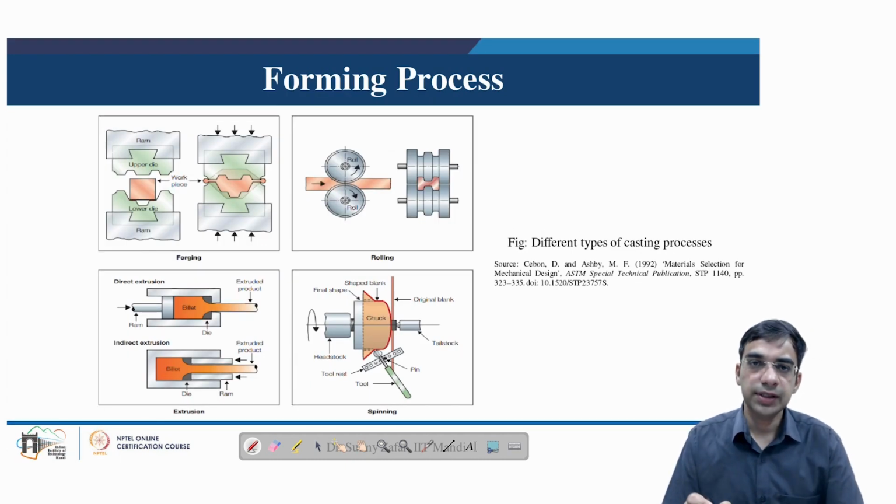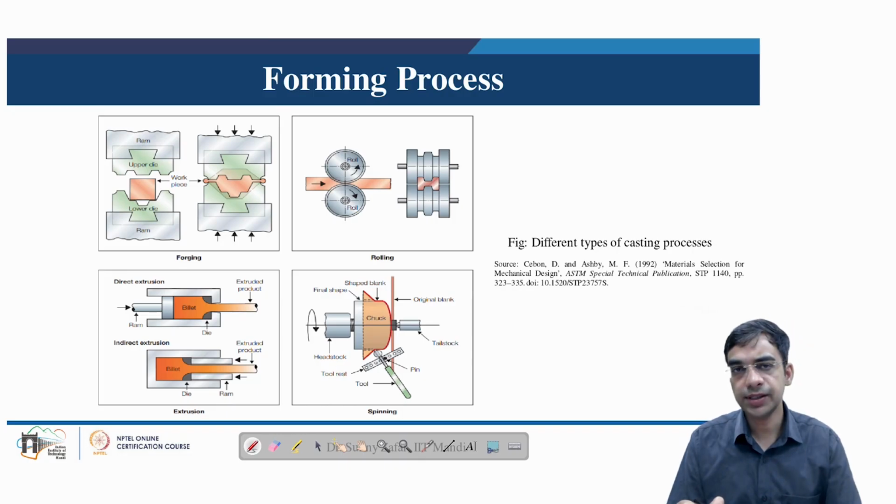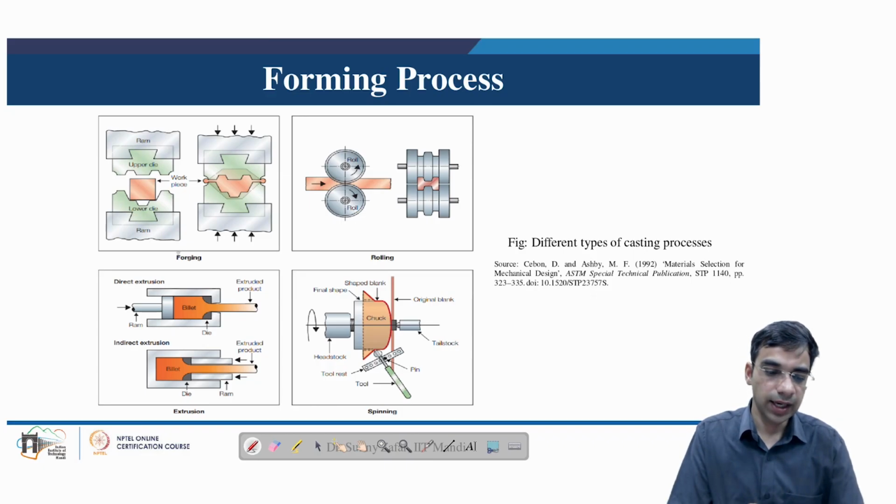So then next are the forming based processes. Forming based processes are the processes which change the shape of the product by applying stresses beyond the yield stress but less than the fracture stress. So the forming processes function in the plastic zone of the loading deformation of the particular material. In this case we have the forging process, where we have two dies in which the workpiece is placed, and upon applying compressive forces the workpiece takes the shape of these dies.